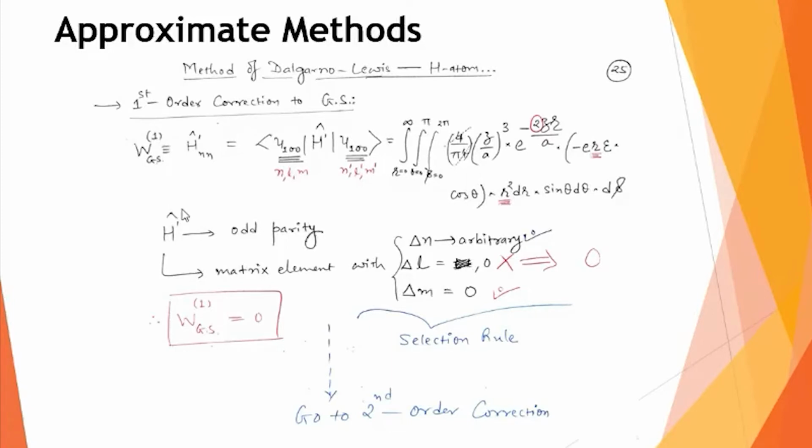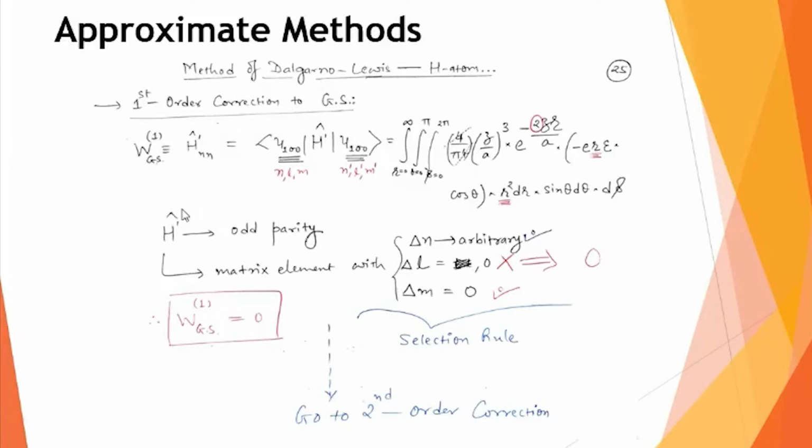So there is no first order correction to the ground state of the hydrogen atom when it is placed in an external uniform electric field. But it does not mean that if the first order correction is 0, the second order correction will necessarily also be 0. It is not correct. It may happen that the first order correction is 0, but the second order correction may not be 0.